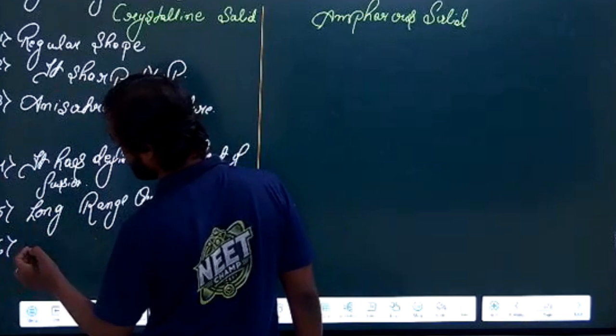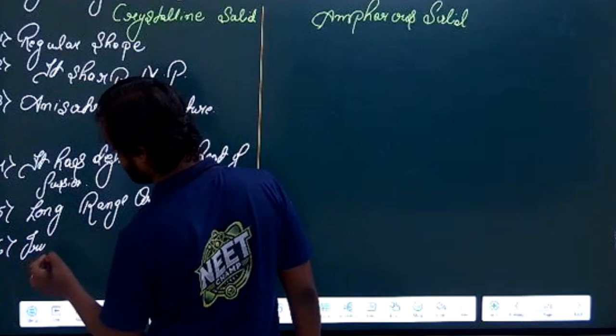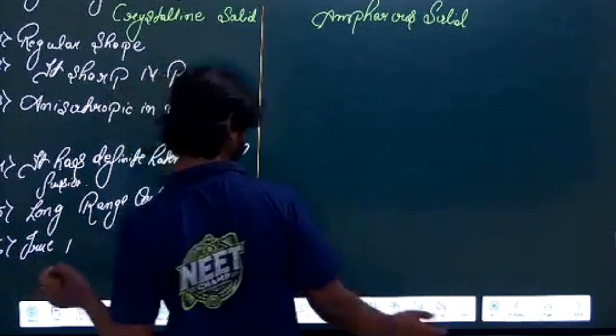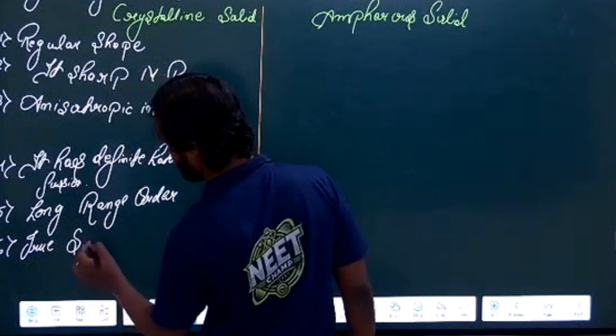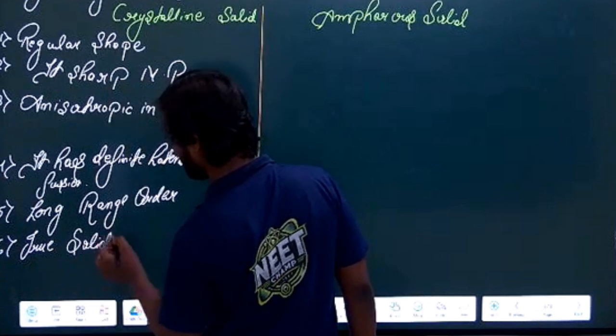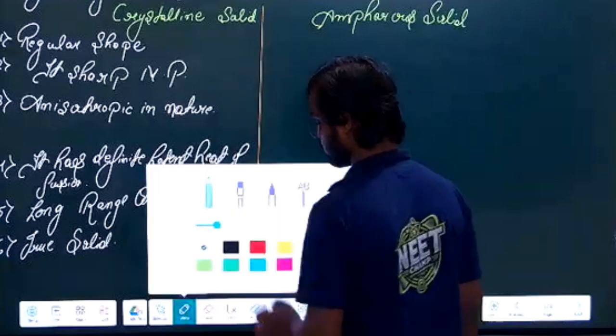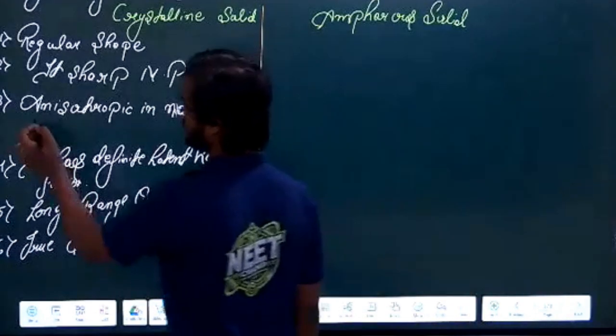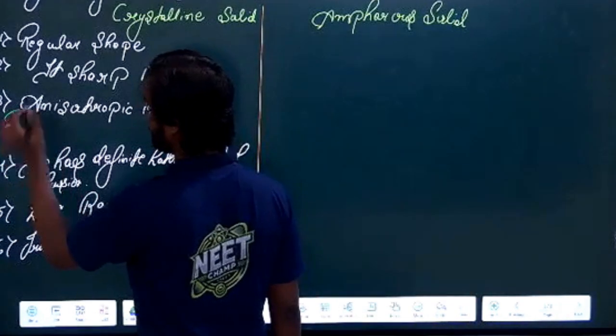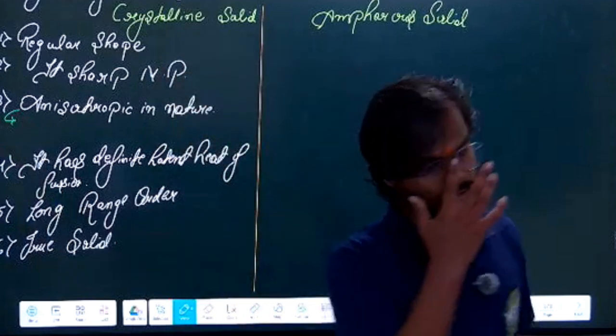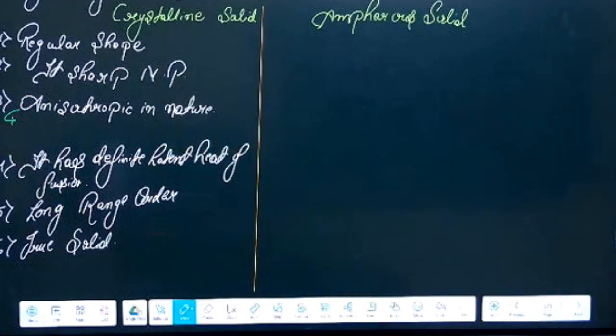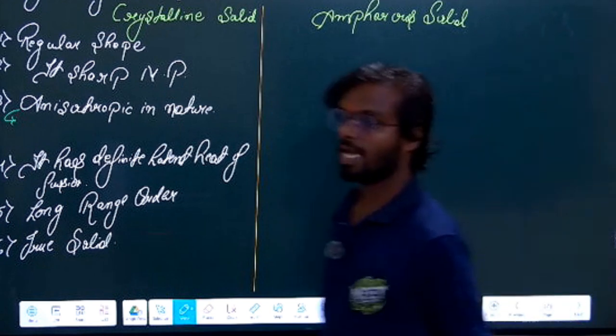The sixth point is that it is a true solid, which we have seen also. It is named a true solid. Clear? Now my question is, what is anisotropic in nature? Can anyone let me know the meaning of anisotropic?